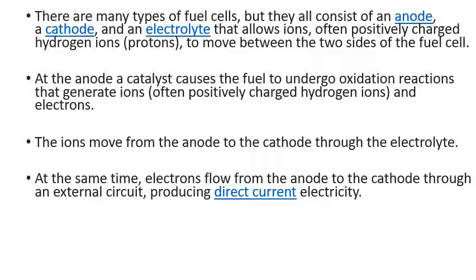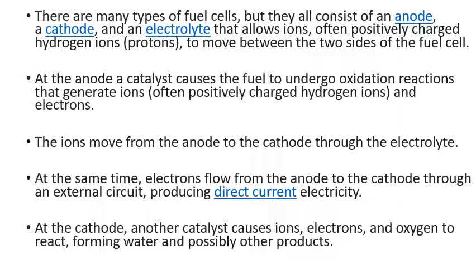We have two concepts in electricity. One is direct current, called DC, and the other is alternating current, called AC. Batteries and fuel cells are examples of direct current. The electricity we get in our home, or the grid, is alternating current. At the cathode, another catalyst causes ions, electrons, and oxygen to react, forming water and possibly other products.